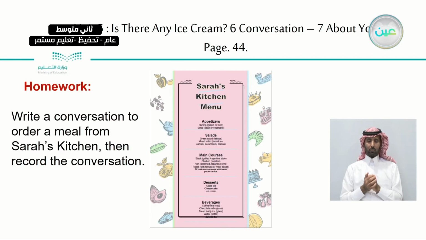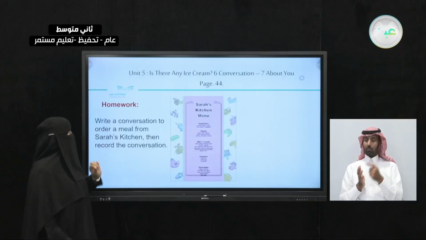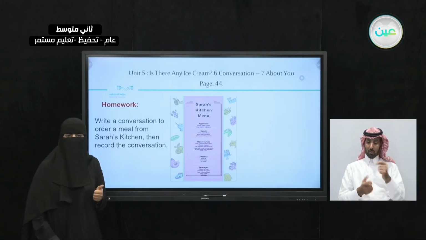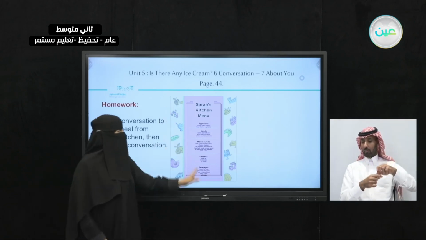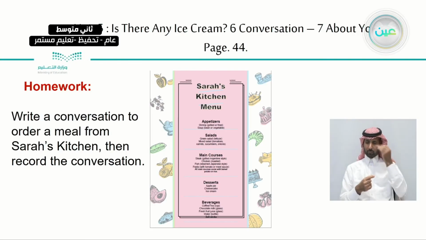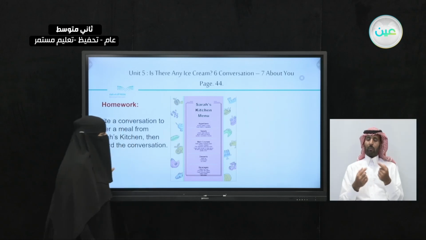Now, for your homework, what are you going to do? Write a conversation to order a meal from Sarah's kitchen menu, then record the conversation. Not only writing the conversation, but I want you to record this conversation. Here's Sarah's kitchen menu. You have the appetizers, salad, main course, desserts, and beverages. And we're going to check some answers in the next lesson.